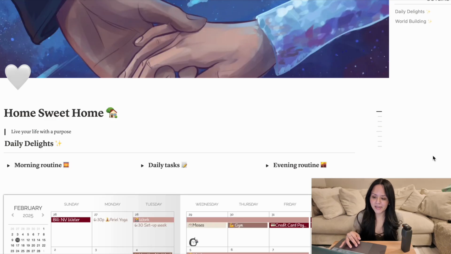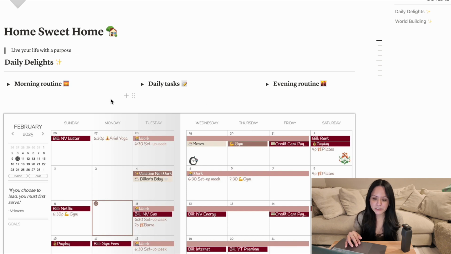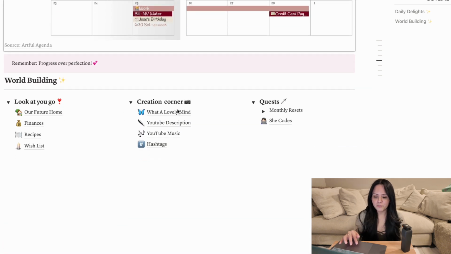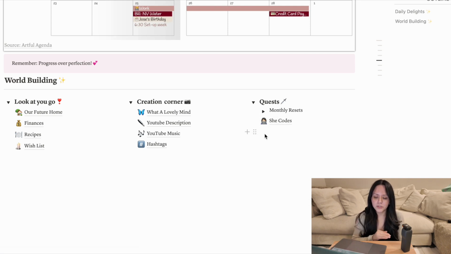So this is my Notion homepage. I have everything organized with my tasks that I need to do, my routines. Then I have the whole spreadsheet of the month. I actually need to delete this and add March. And then I have my little world building section where I have things that are going on in my personal life. Then we have content creation right here and quests. This is where I put my monthly resets and just any other things that I'm working on. I'm thinking about putting a section for work on here because I have been starting to use Notion a little bit more at work. It's just helping me stay organized with any projects that I have going on.